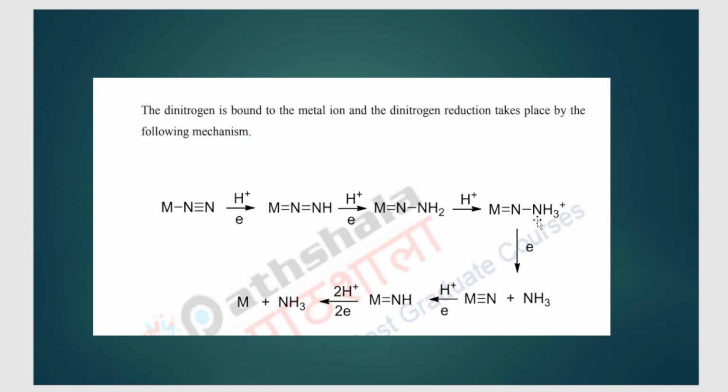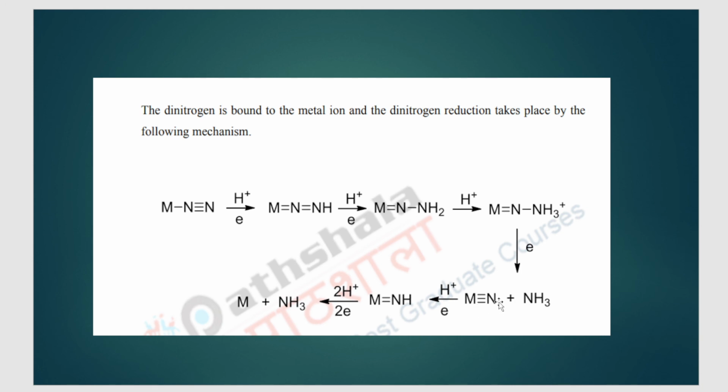So this nitrogen is electron deficient because it has 1, 2, 3, 4 bonds. So it is getting a partial positive charge on itself. What happens? This nitrogen breaks off from this molecule and this bond shifts between the metal and this nitrogen. So what do you get? You get the first molecule of ammonia here. Then you get M triple bond N.